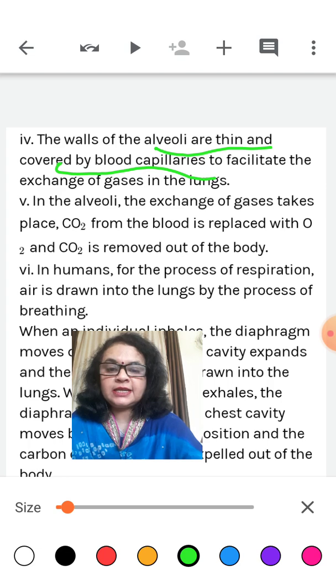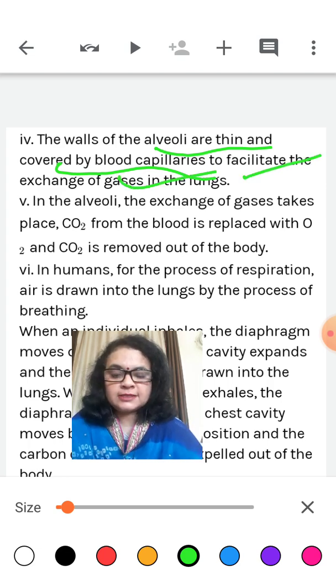In the alveoli, the exchange of gases takes place. Carbon dioxide from the blood is replaced with oxygen, and carbon dioxide is removed outside of the body.